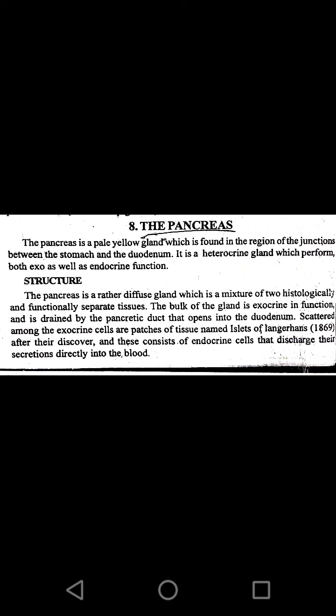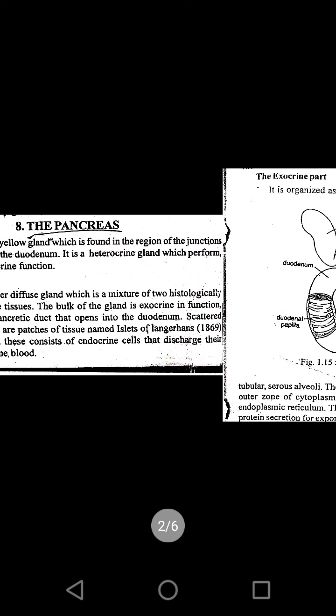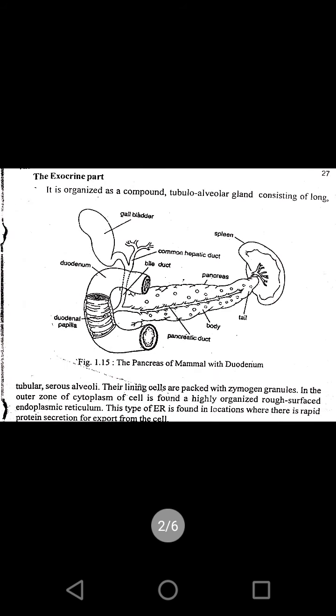Then when we see the histology of the pancreas, we find two different types of tissues and two types of cells: acinar cells and the islet cells. The acinar cells present in the exocrine gland take part in the exocrine function, and the pancreatic duct releases the secretion of the pancreas into the duodenum.